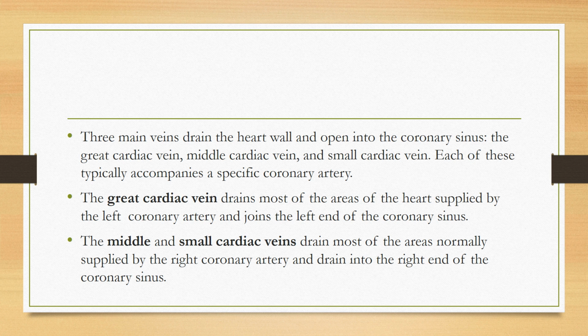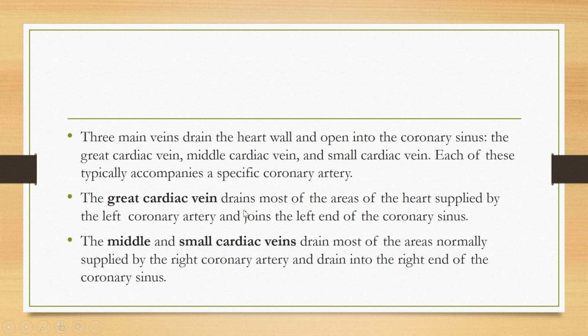The same thing is written here. I will read it for you. Three main veins drain the heart wall and open in the coronary sinus: the great cardiac vein, the middle cardiac vein, and the small cardiac vein. Each of these typically accompanies a specific coronary artery. The great cardiac vein drains most of the areas of the heart which are supplied by the left coronary artery, and it joins the left end of the coronary sinus.